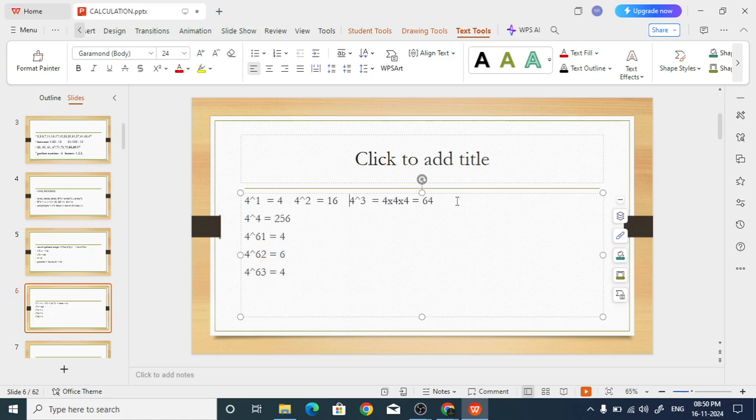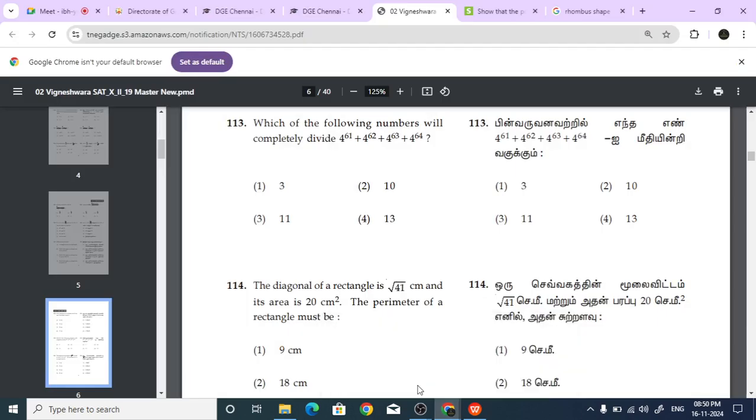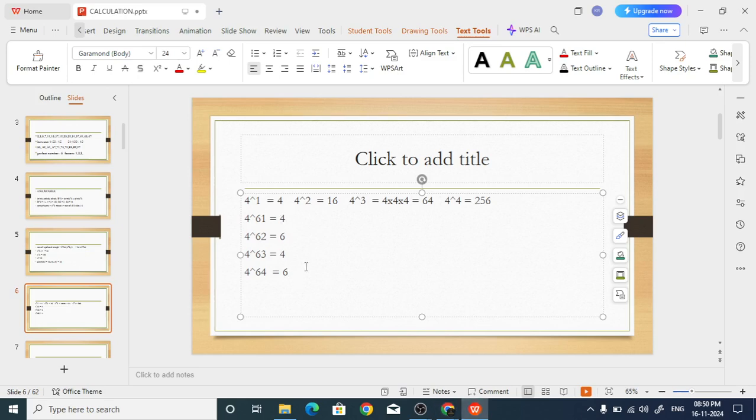So 4 power 64 will end with 6. Now, what is the question asked? They say 4 power 61, 62, 63, 64. You have to add all these. If you add all these things, what will you get as a final number?